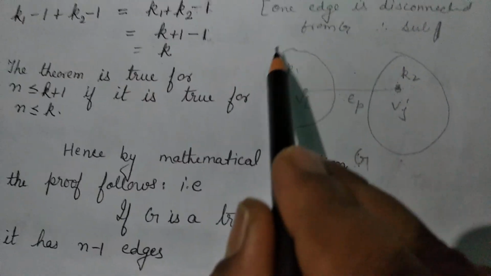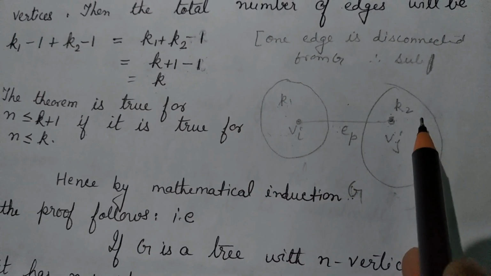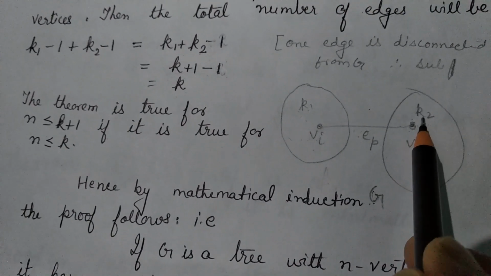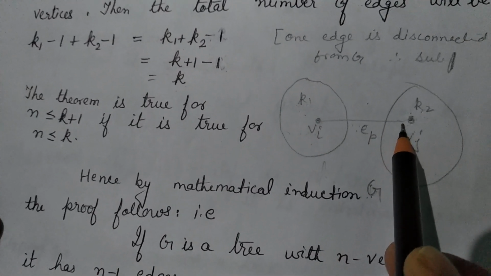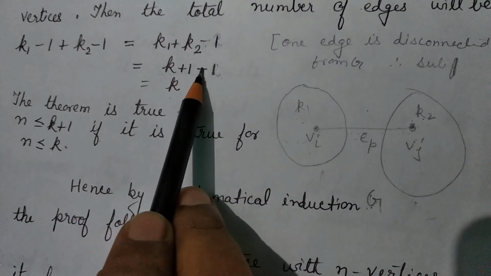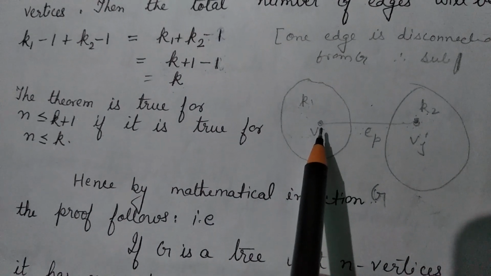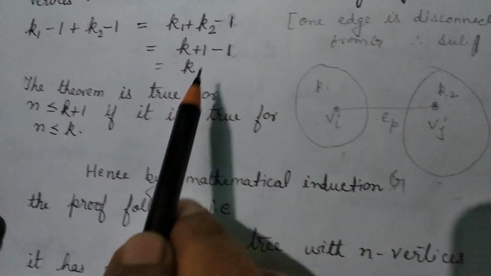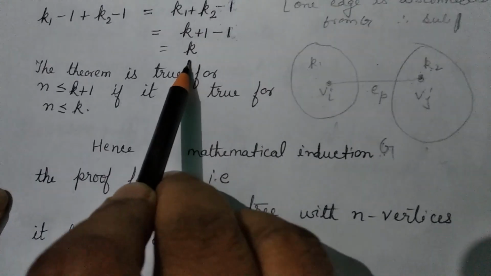So the total number of edges will be k1 plus k2 minus 1, that is, this EP. Now what is k1 plus k2? It is k plus 1. So it will be k plus 1 minus 1, which is equal to k.